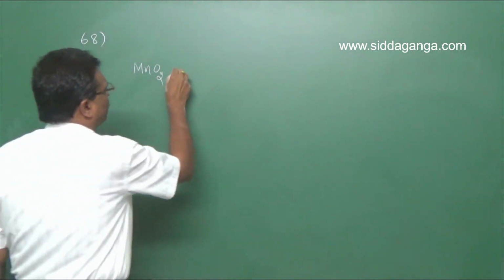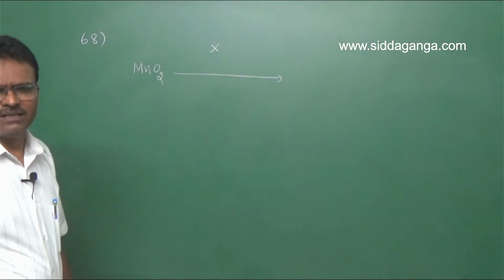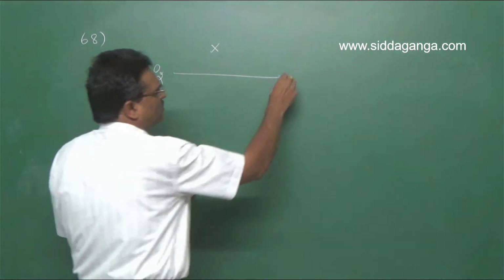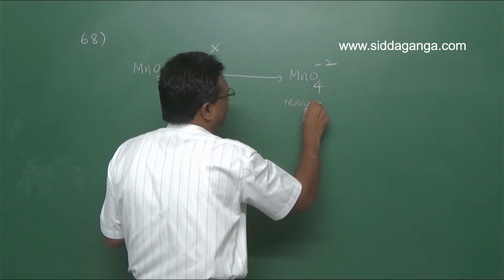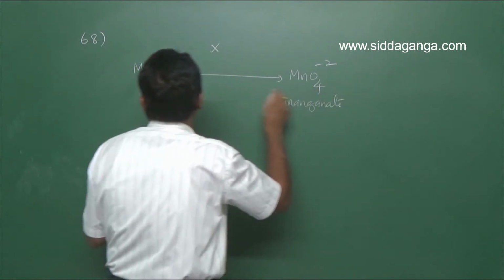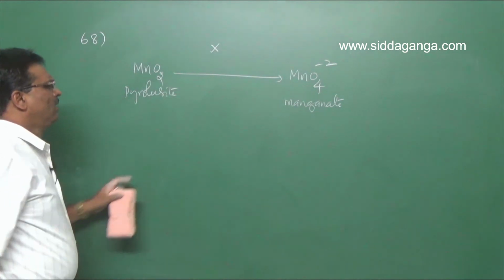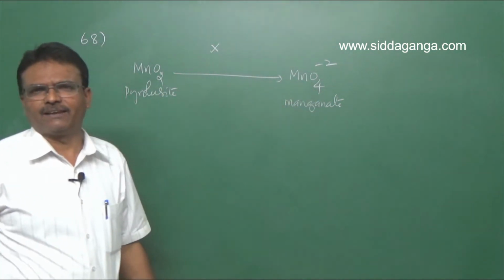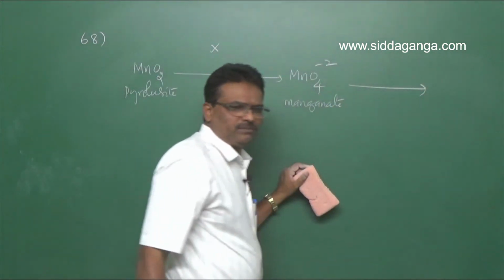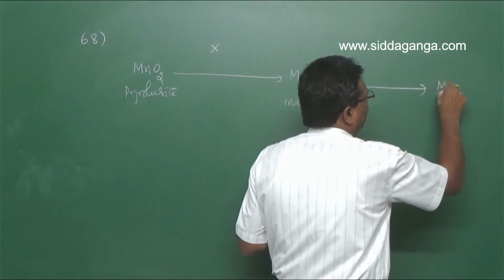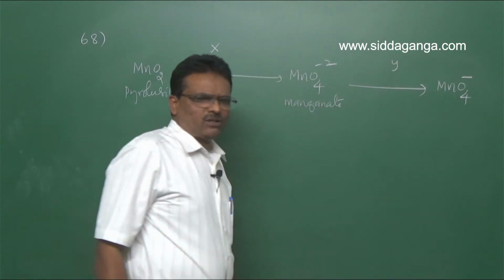On treatment with X, it gives MnO4 2-. This is manganate. This is pyrolusite, this is manganate. Then this manganate is converted into permanganate, MnO4-, with Y. So what are X and Y?